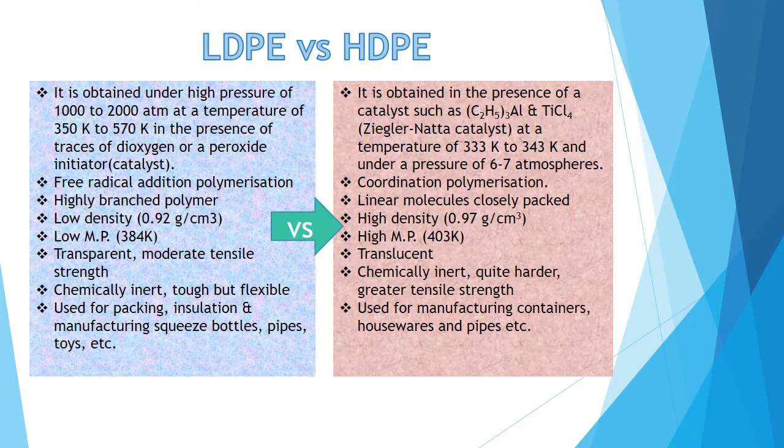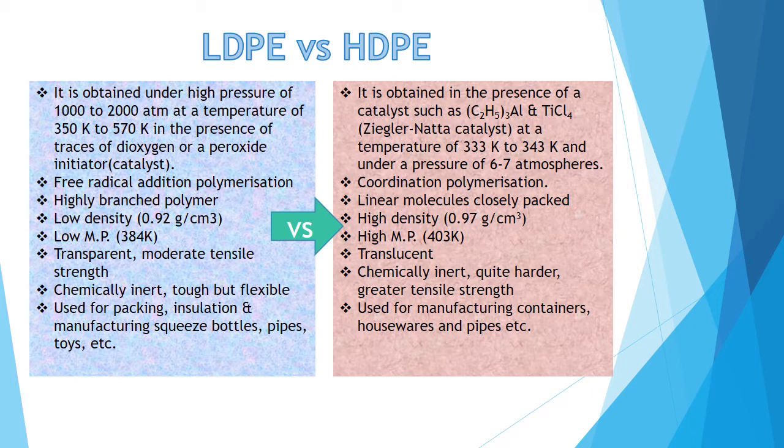Now in low density polyethylene, free radical addition polymerization takes place. They are highly branched, they have low density, and as they are low density, their melting point is low. They are transparent, with moderate tensile strength, chemically inert, tough but flexible. They are used for packaging, insulation, manufacturing squeeze bottles, pipes, toys, etc.